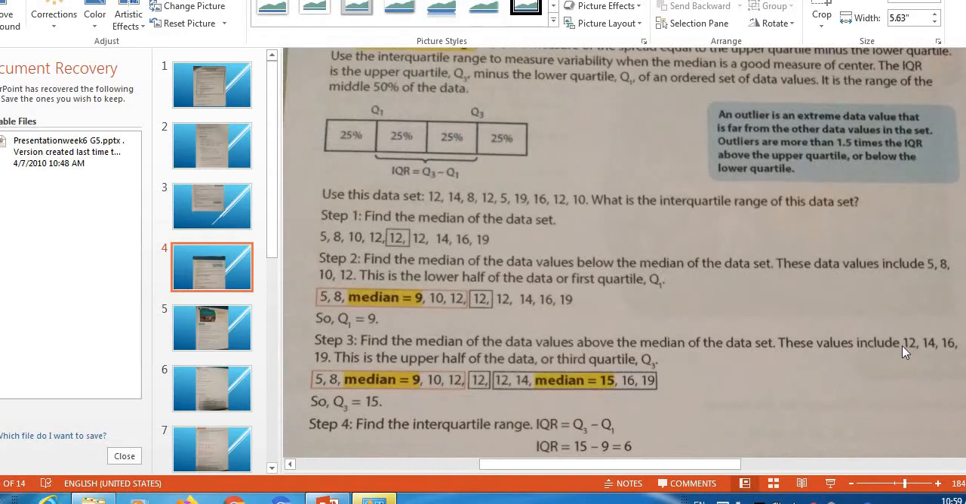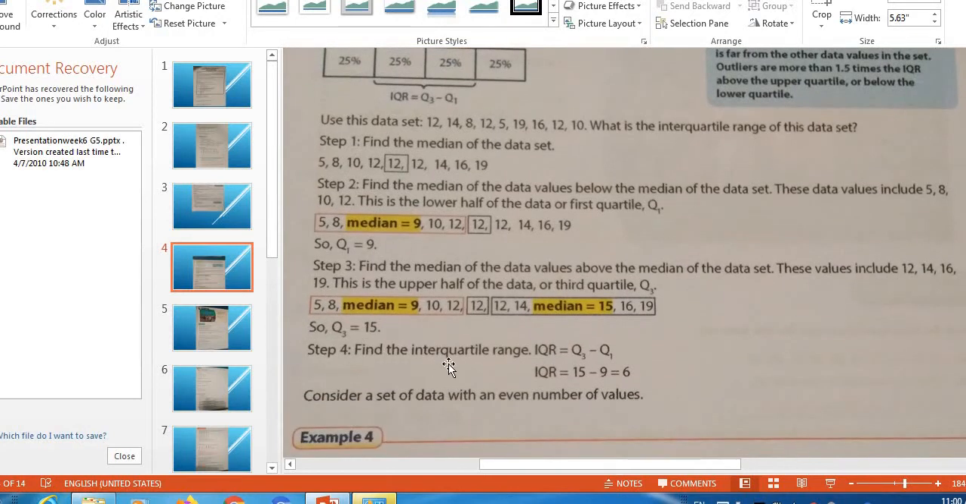Step 3, find the median of the data values above the median of the data set. These values include 12, 14, 16, 19. This is the upper half of the data, or the third quartile. Taking the middle values 14 and 16, the sum of them is 30, divided by 2 will give you 15. So the median of the upper values equals 15. It's Q3.